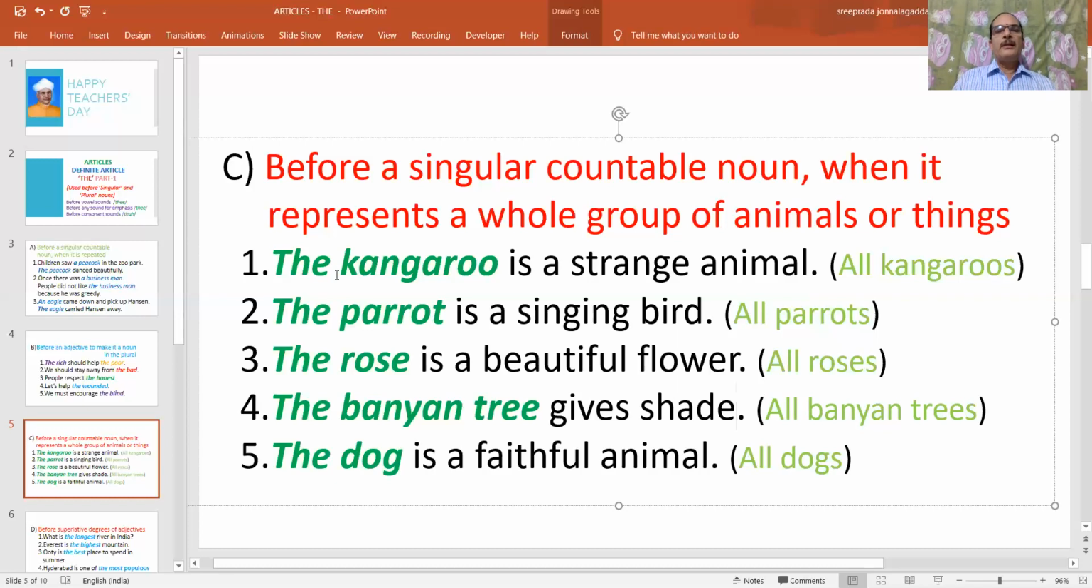Similarly, the parrot is a singing bird. You can also say, a parrot is a singing bird. The same is the case with the rose, the banyan tree, the dog. Similarly, a rose, a banyan tree, a dog. That means all.